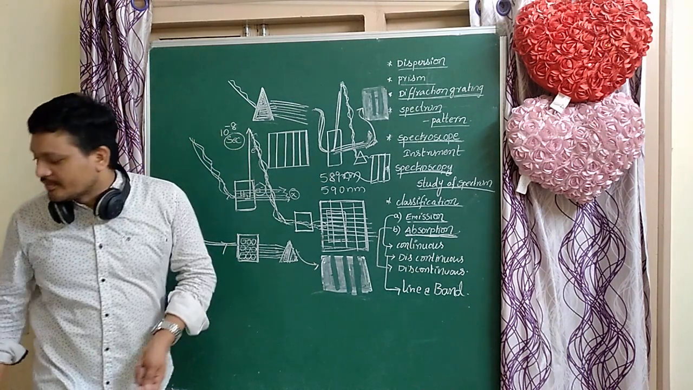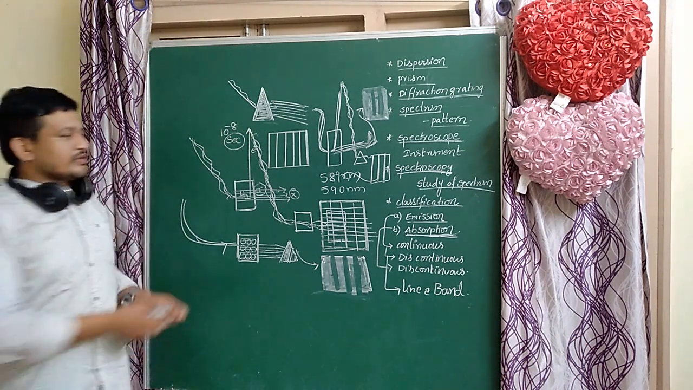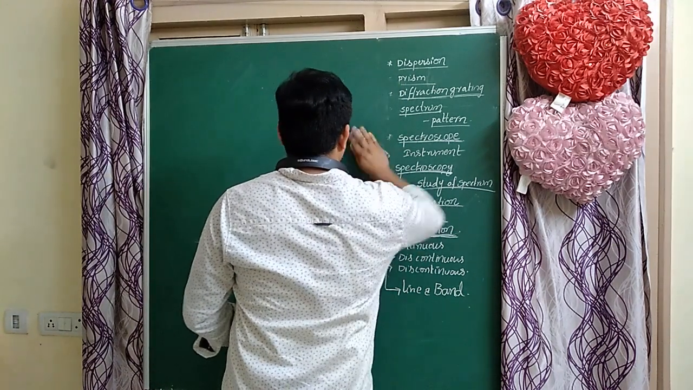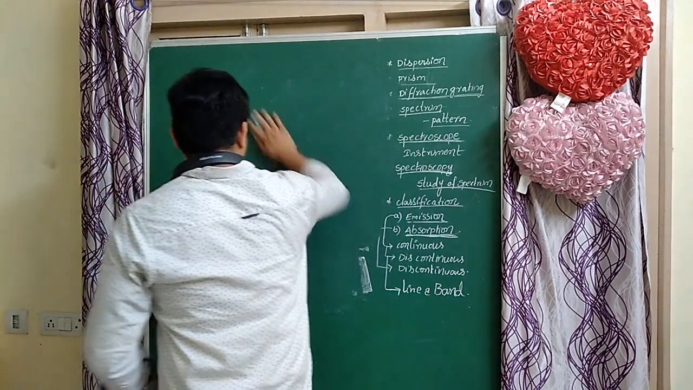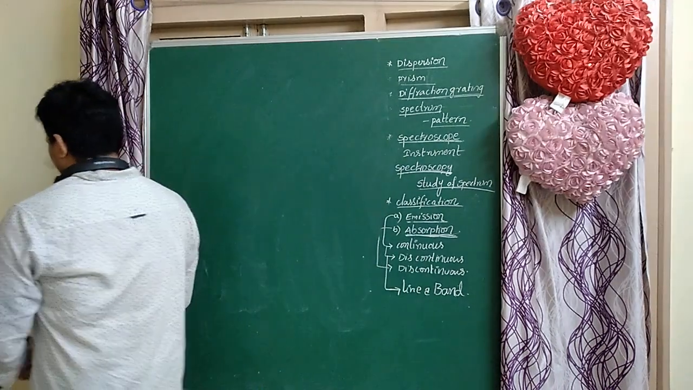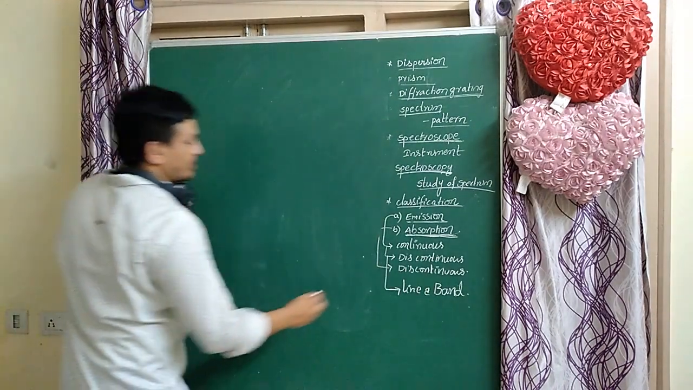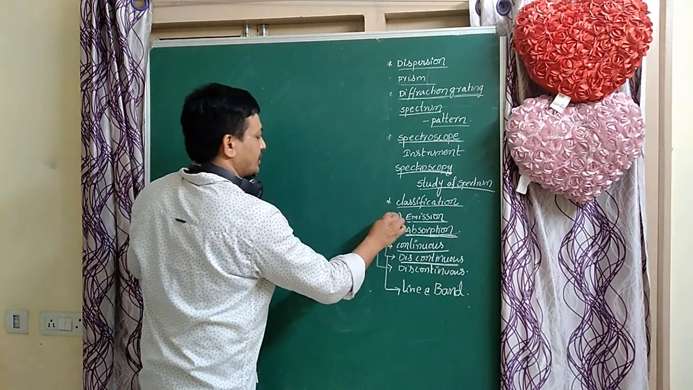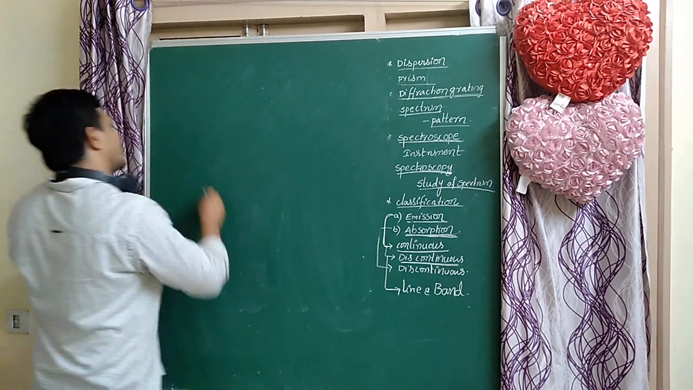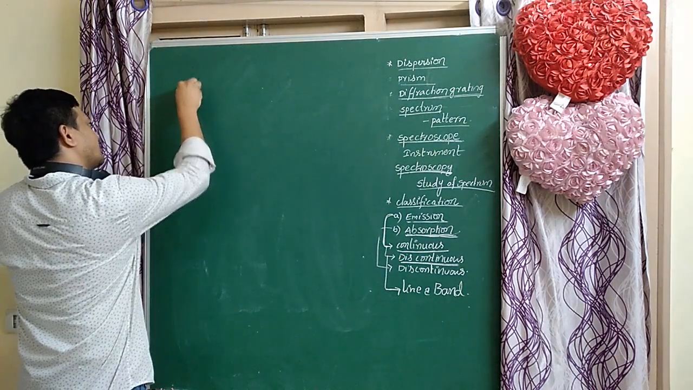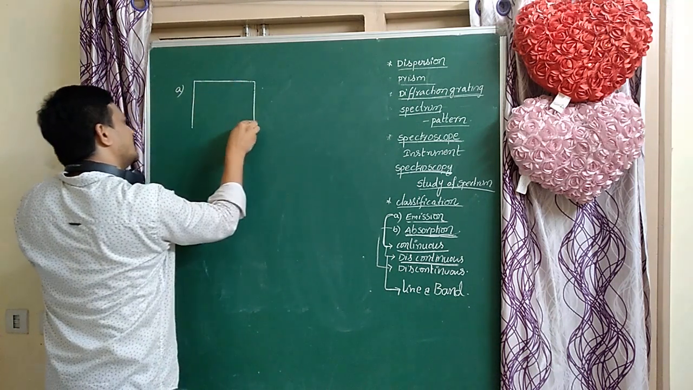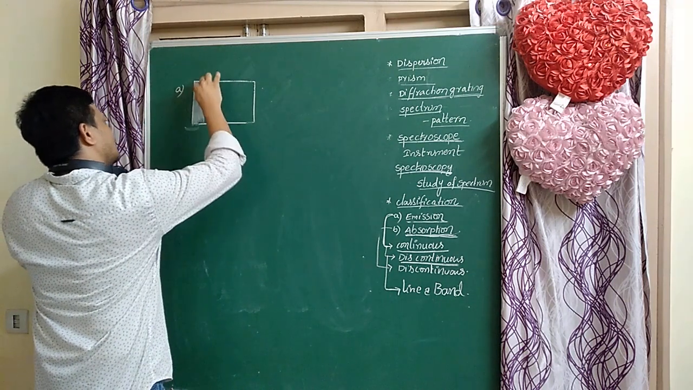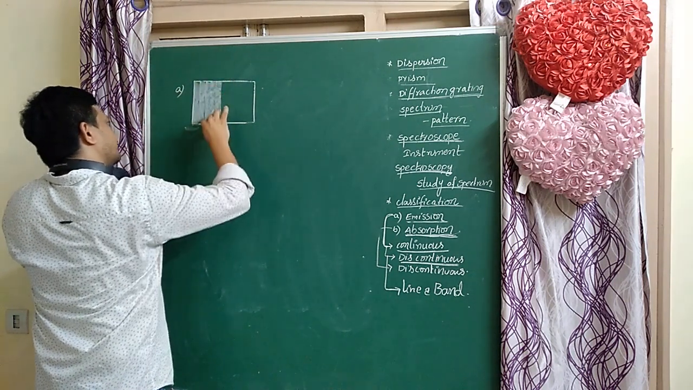The emission spectrum is of two types. What are they? Continuous spectrum and discontinuous spectrum. Continuous means there are no gaps in the spectrum. All lines are mixing one into another. So that is the continuous spectrum.